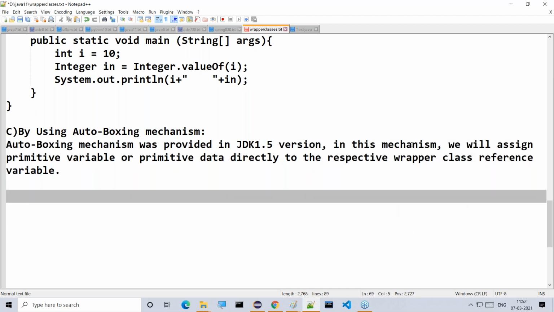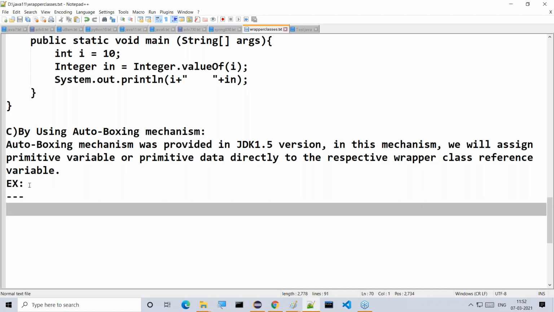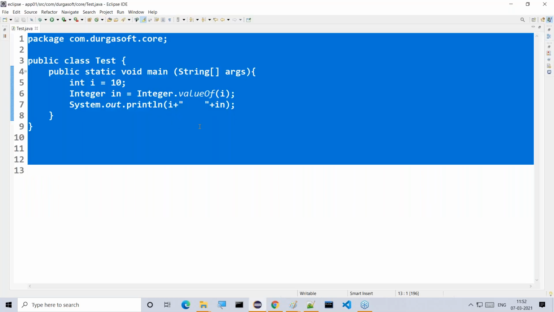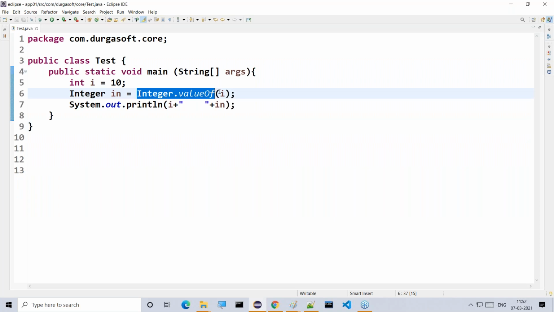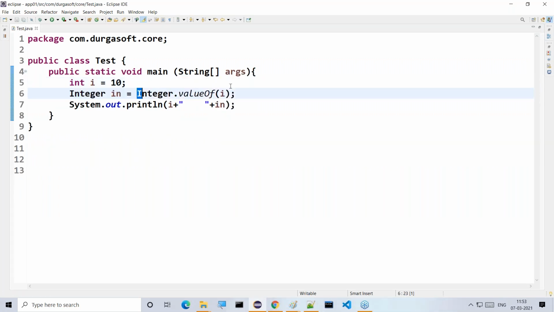What we are able to do in this mechanism, the auto boxing mechanism, was provided in JDK 1.5 version. In this mechanism, we will assign primitive variables or primitive data directly to the respective wrapper class reference variable. Not required to use any predefined method. Not required to use any predefined constructor. Directly, we are able to assign that primitive data. The required conversion would be performed by JVM internally.